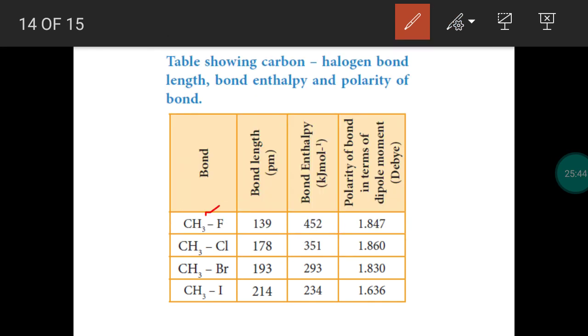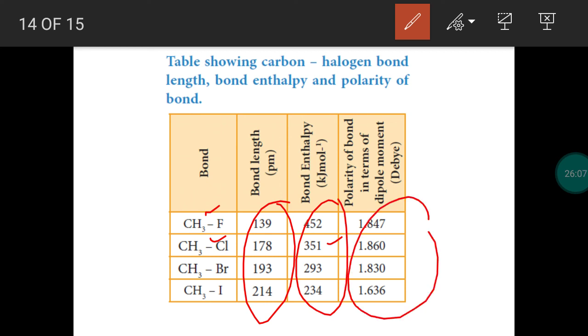Comparing the covalent bond between carbon and fluorine, the covalent bond between carbon and chlorine is a weaker bond. We can easily break that bond, so it has less bond dissociation enthalpy or bond enthalpy. So bond length increases, bond enthalpy will decrease, and the polarity also decreases. When bond length increases, the polar nature of the covalent bond will decrease.